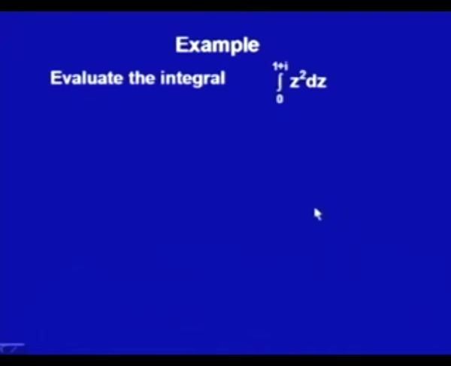Evaluate the integral of z square dz from 0 to 1 plus i. You see that we have done this example in the last lecture along some paths. Here we do know that z square is actually an entire function. So, because this is an entire function, whatever domain I am taking where 0 and 1 plus i are lying, this f of z would always be analytic.